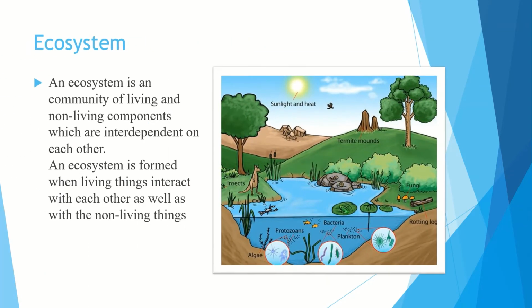So we have to learn the term ecosystem also. An ecosystem is a community of living and non-living components which are interdependent on each other. An ecosystem is formed when living things interact with each other as well as with non-living things like sunlight, heat, protozoa, algae, bacteria, etc. All such things interact with each other to make an ecosystem.